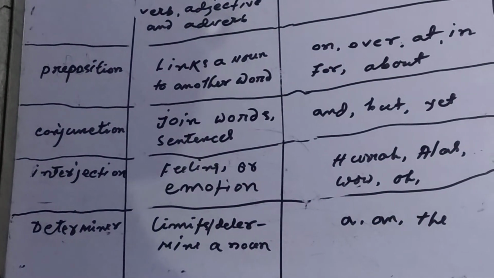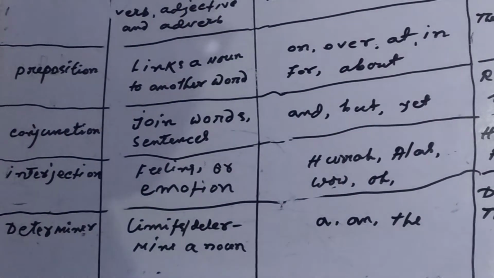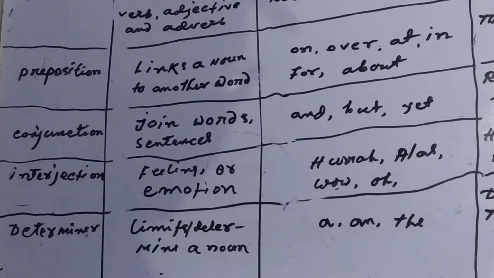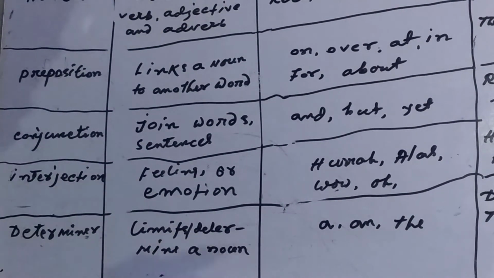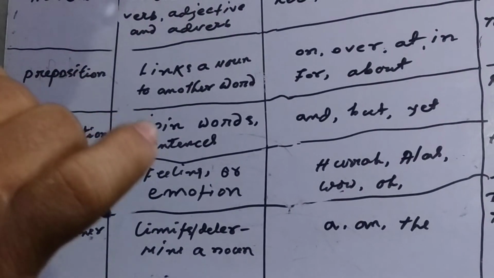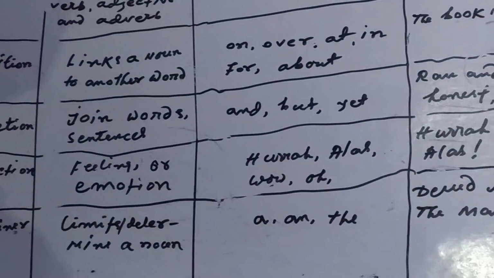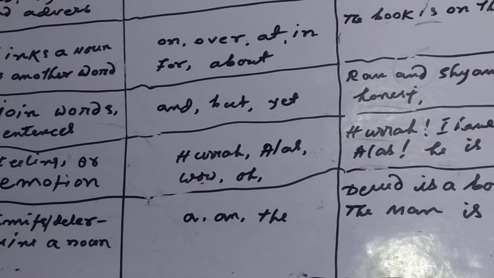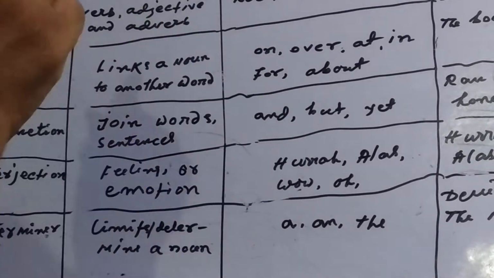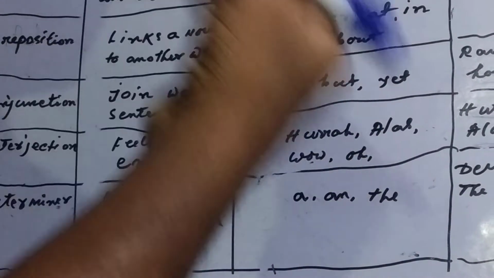These three words are also called determiners because these words are used to denote something particularly and generally. So a, an, and the are also called determiners. The is a specific determiner. A and an are general determiners.